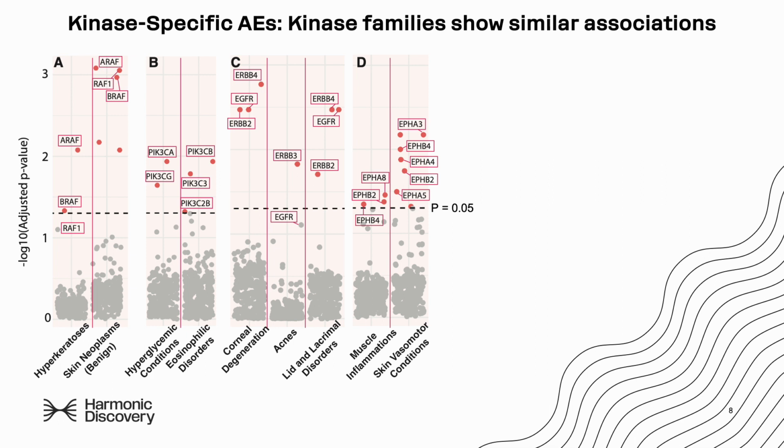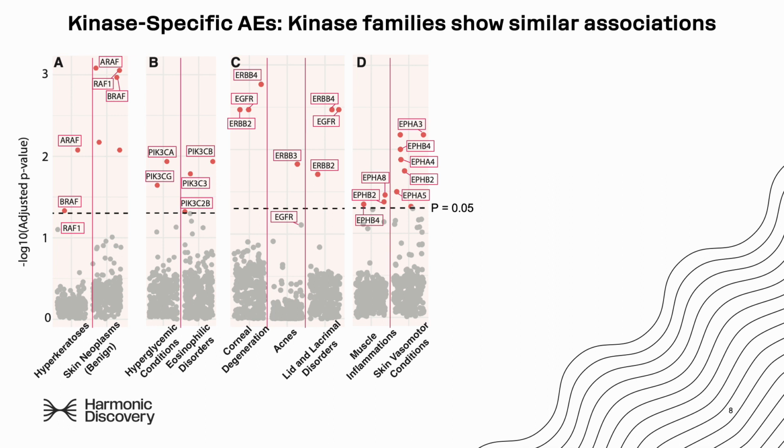Our method resulted in just over 1,000 kinase adverse event associations, but for the sake of time, I'm going to focus on just a few. The results I'm showing here highlight some well-known kinase toxicity mechanisms established by literature, including cutaneous toxicities caused by the RAF family's inhibition, hyperglycemia caused by the PI3 kinase family's inhibition, and acneiform rash caused by the inhibition of the EGFR family. We also found associations that are supported by literature in kinases that have no currently approved on-target kinase inhibitors, specifically the vasomotor conditions caused by the EPH family. This association was recovered purely via off-target effects.